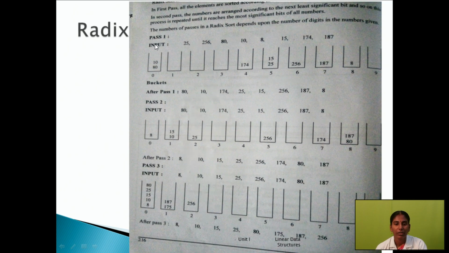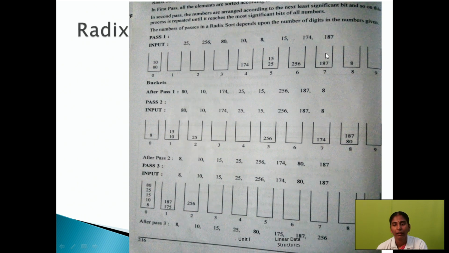First, pass 1. First we have to identify how many digits are used. Here 3 digits, here also 3 digits, here 2, here a single digit. So we want to make the size of all the numbers 3. What will happen here with 15? You should add 0 before the 1, so 015. Next, double 0 is added before 8, so 008, and then 025.